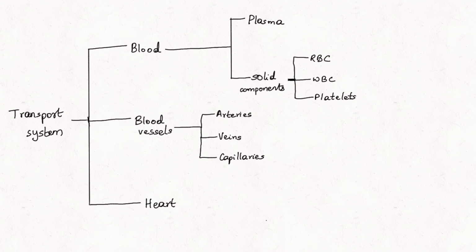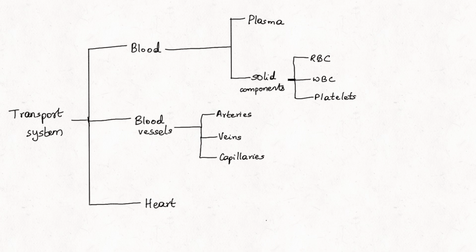Arteries are the thick-walled, elastic-walled blood vessels, and they carry blood away from the heart. In arteries, blood flows with pressure. So remember, arteries are the blood vessels that carry blood away from the heart.